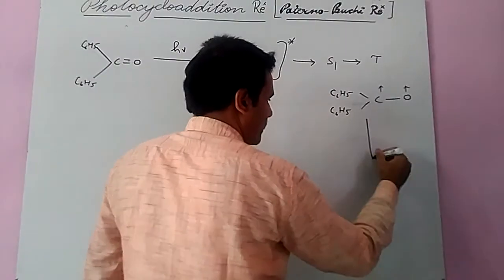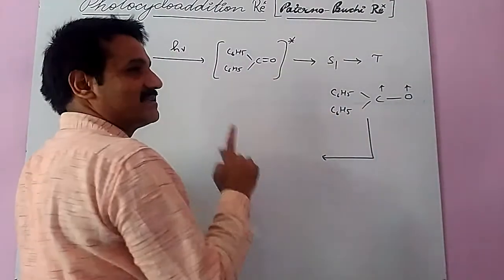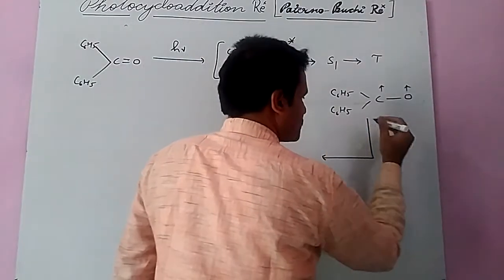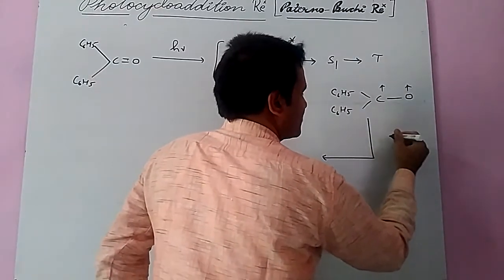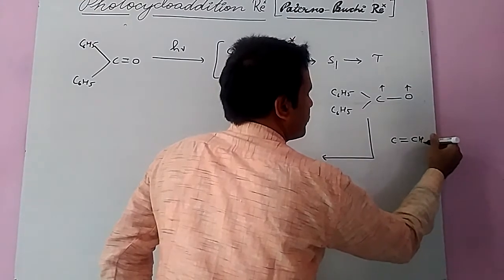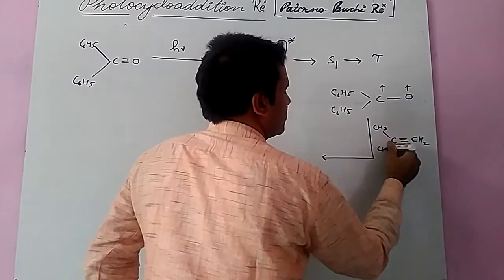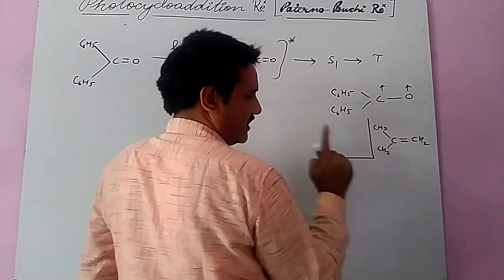Then the alkene in the ground state, here isobutene, is C double bond CH2, with CH3 and CH3 here, the first possibility.